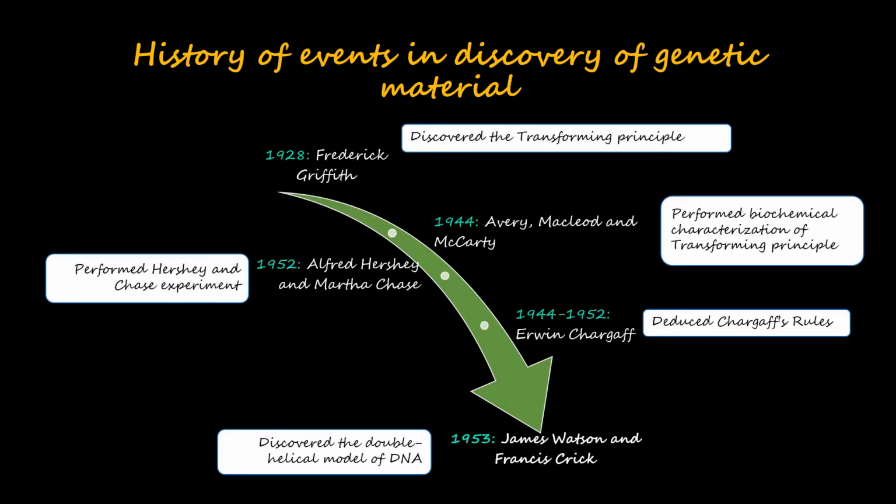Previously we have been discussing the history of events and discovery of genetic material, and we talked about the Griffith's experiment on transforming principle. We talked about the biochemical characterization of transforming principle. We discussed how Hershey and Chase deciphered the genetic material. We also talked about Chargaff's rules, and this time we need to discuss the structure of DNA proposed by Watson and Crick. But before we come to the structure of DNA, we should know what actually DNA is.